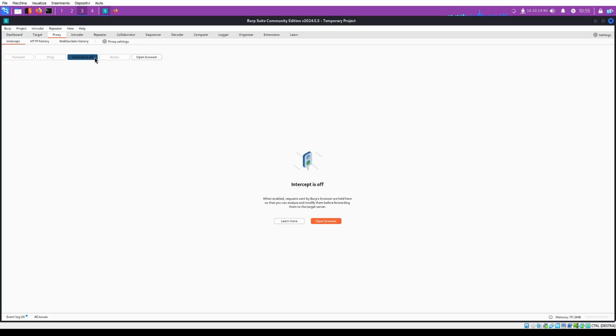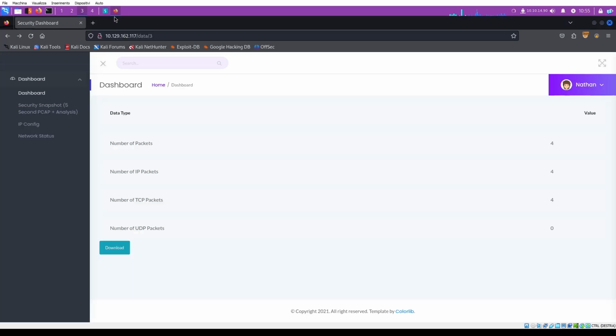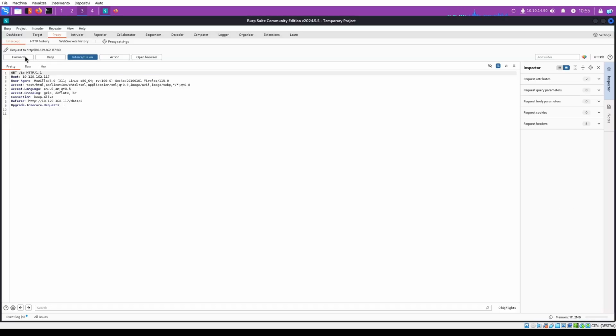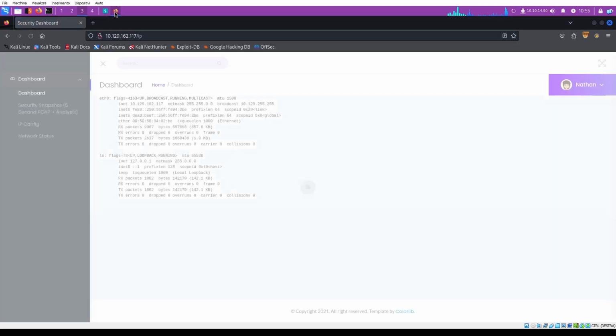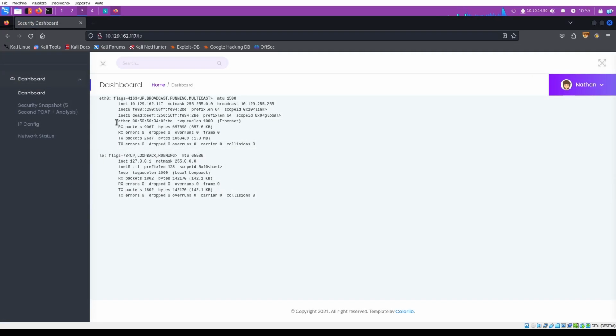Try again with Burp. Okay, get IP. Okay, the IP page shows probably the output of the ifconfig command, so we can read the configuration for the Ethernet interface.